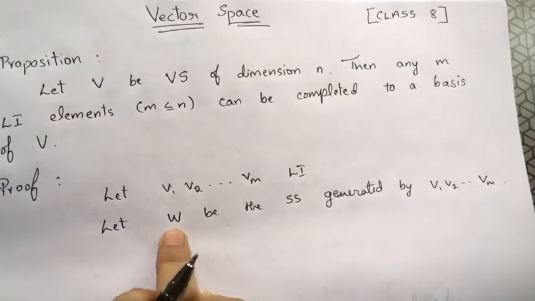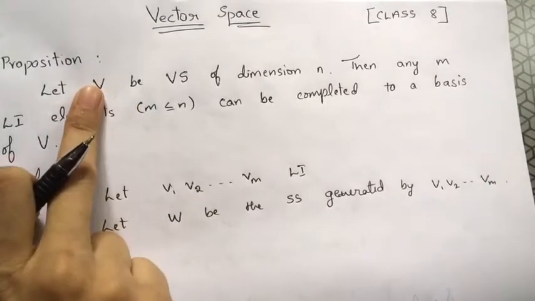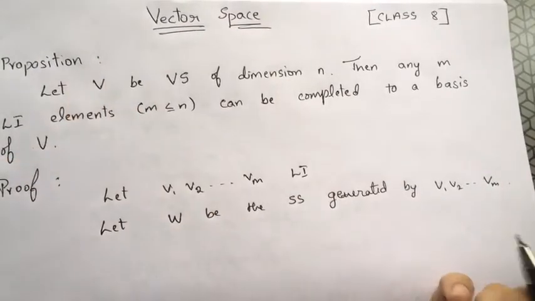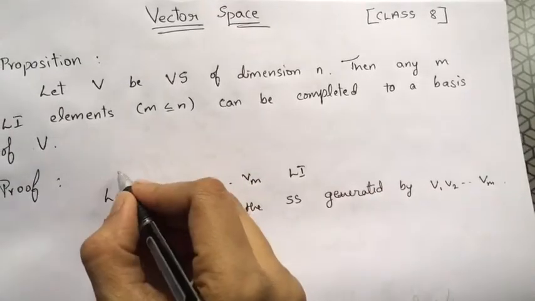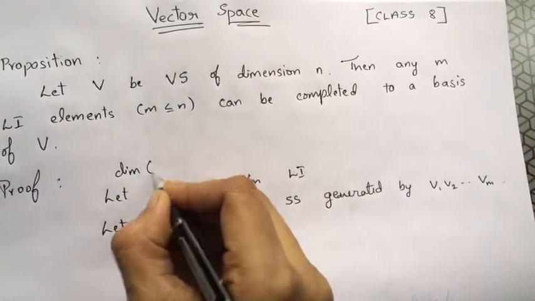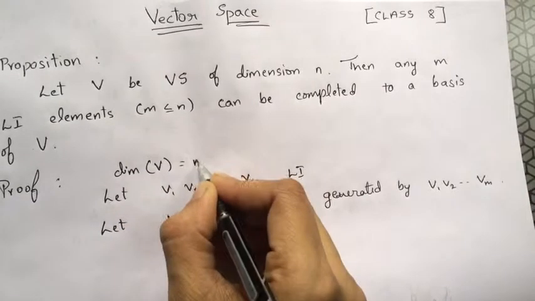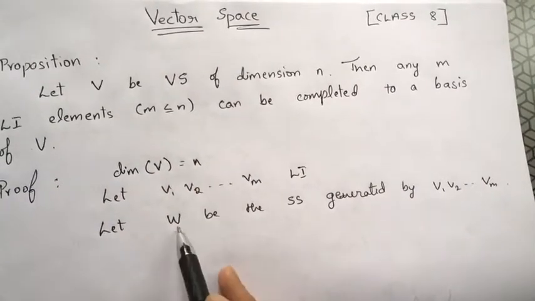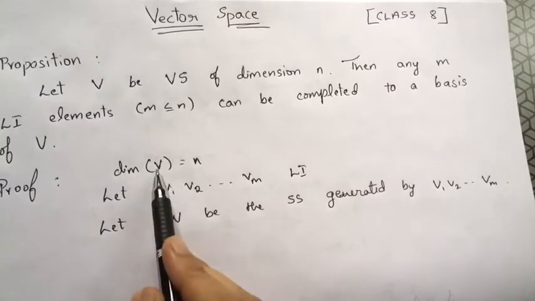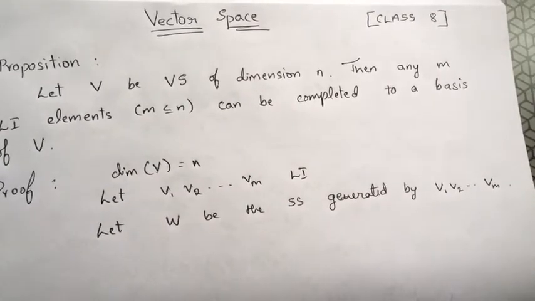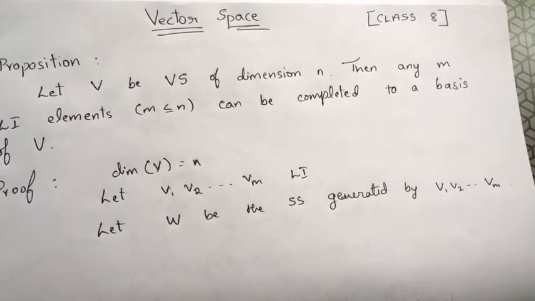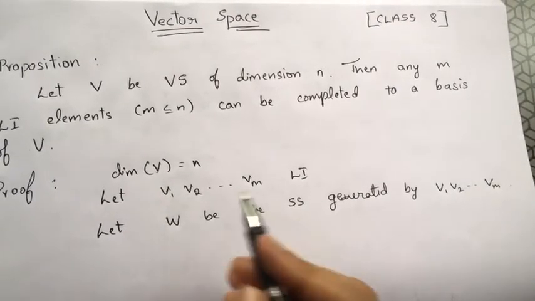Okay, if this subspace is the vector space itself, then what happens? m equals n. I know that the dimension of the vector space V is n, right? If my subspace W itself is V, then m equals n, because the subspace is generated by these m vectors.